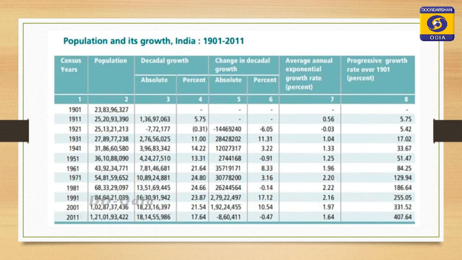This is a table which shows how the population of the country has changed over a period of time from 1901 to 2011, and the growth rate, represented in percentage, is changing over time and gradually declining.